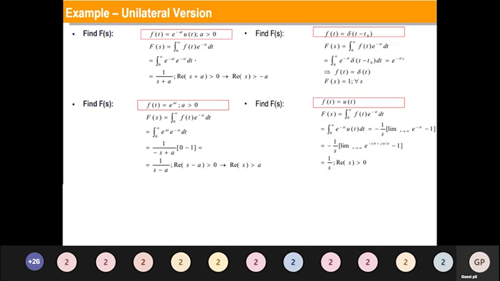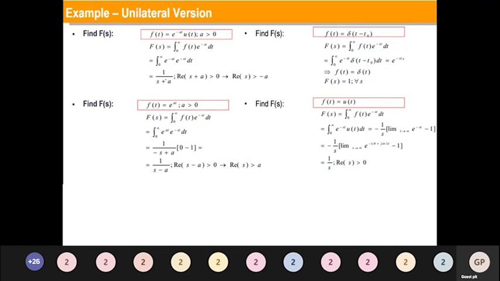Now e power a into e power b can be combined as e power a plus b. I will take e power minus t outside, so I have e power minus t times a plus s. The integration of e power at is e power at divided by a, so I will have e power minus t a plus s divided by s plus a. At the upper limit, e power minus infinity is 0. At the lower limit, e power 0 is 1. So I will have 1 divided by s plus a, where the ROC is real part of s plus a greater than 0, and from this I conclude real part of s is greater than minus a.